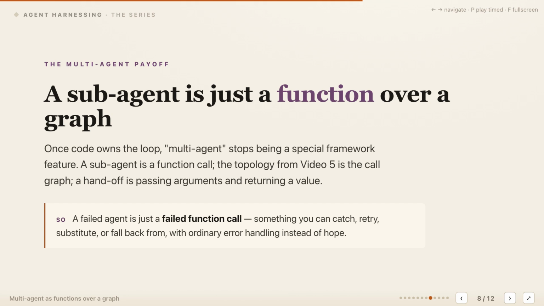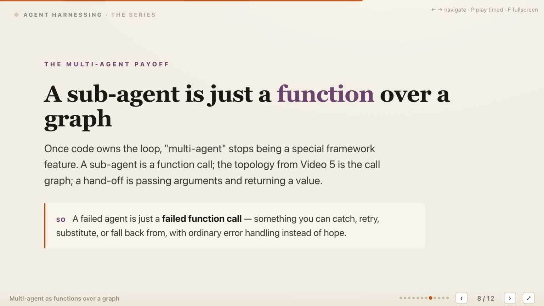Once code owns the loop, multi-agent orchestration becomes easier to reason about through familiar software concepts. A subagent becomes a function call, while an orchestrator worker, pipeline, or hierarchy becomes the program's call graph. A handoff passes arguments into that function and returns a value containing evidence, status, and errors.